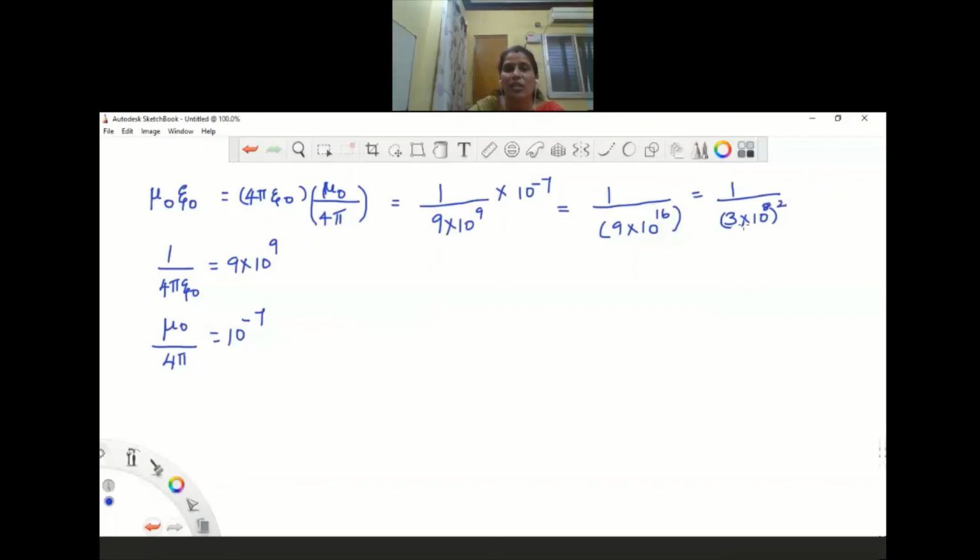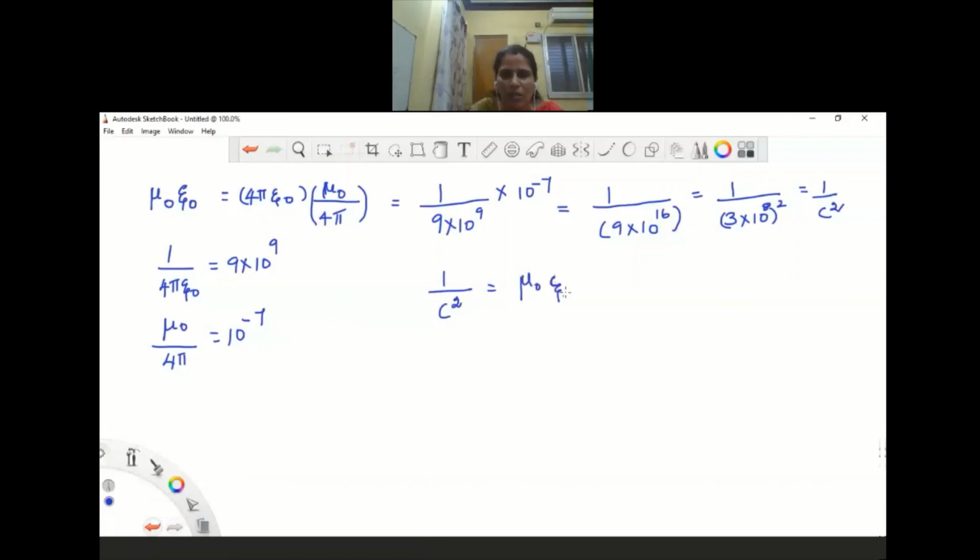What is this 3 into 10 power 8, children? It is nothing but the velocity, so this is equal to C, and you have the square here. So C square. Actually, 1 by C square is equal to mu naught epsilon naught.